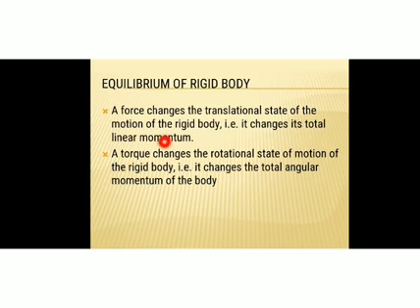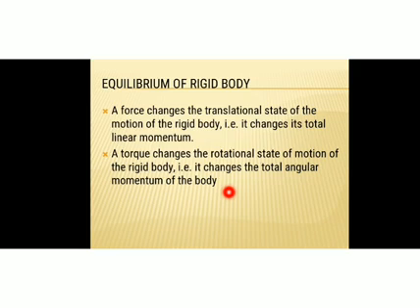So a rigid body can be considered in mechanical equilibrium if it has both translational equilibrium and rotational equilibrium. A force changes the translational state of motion of a rigid body. That is, it changes the total linear momentum. You know that whenever external forces apply to a rigid body, its momentum will change. A torque changes the rotational state of the motion of a rigid body. It changes the total angular momentum of the body.